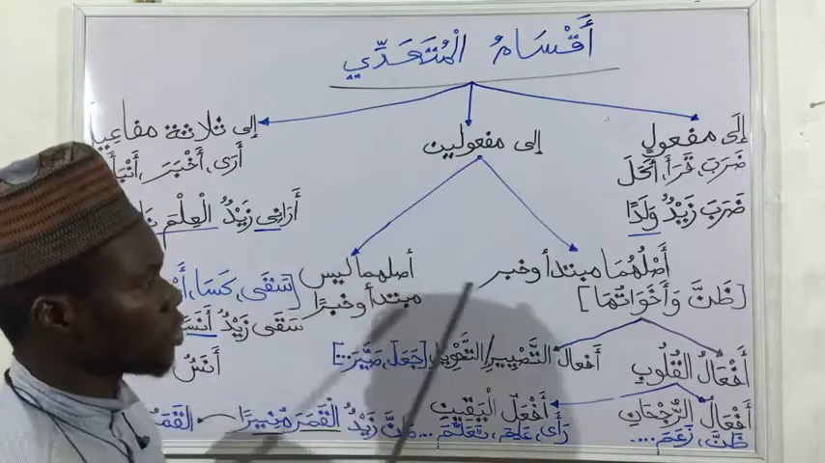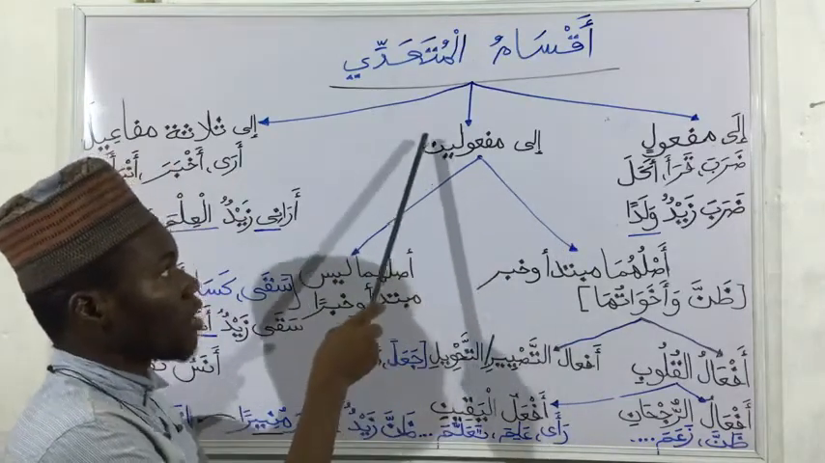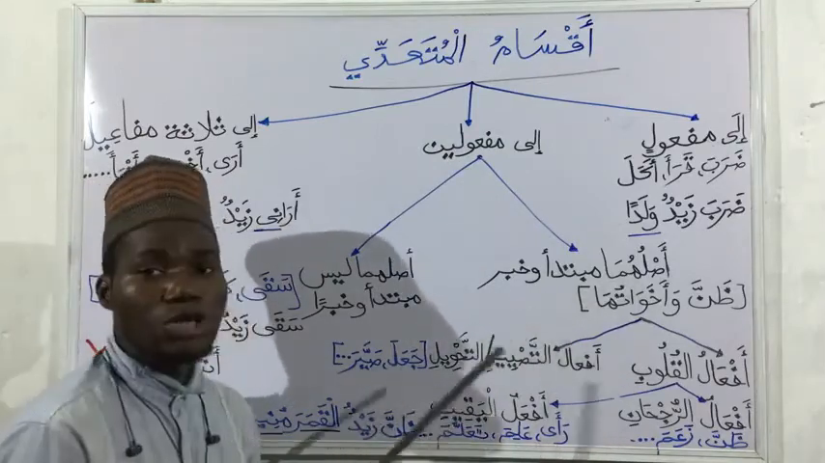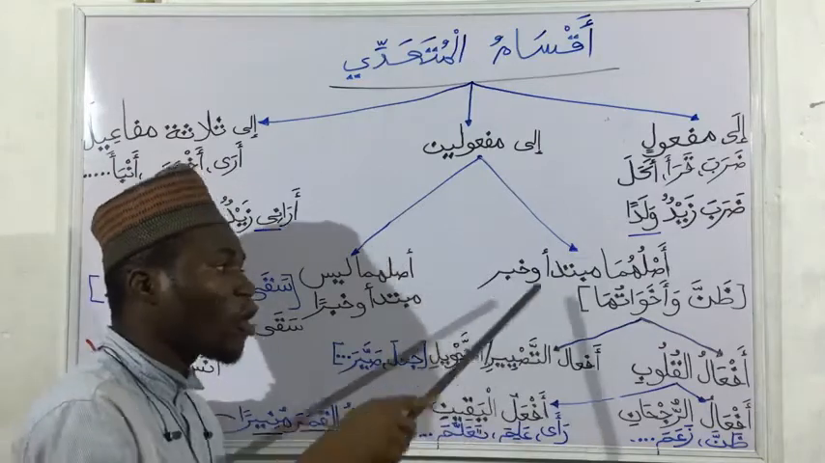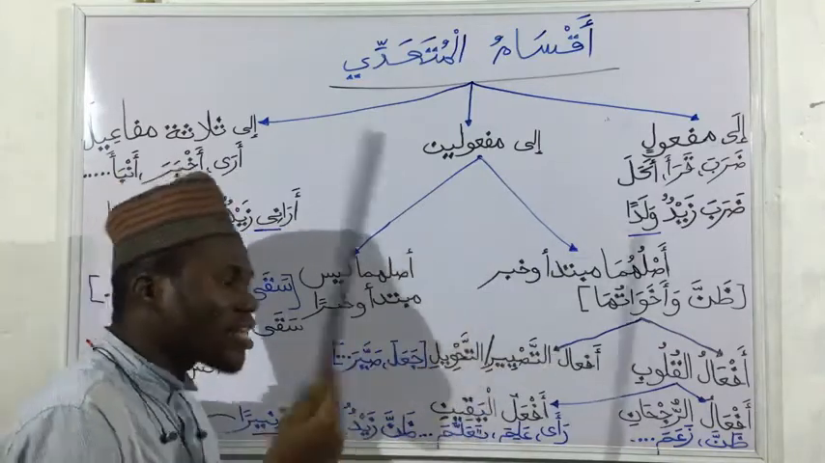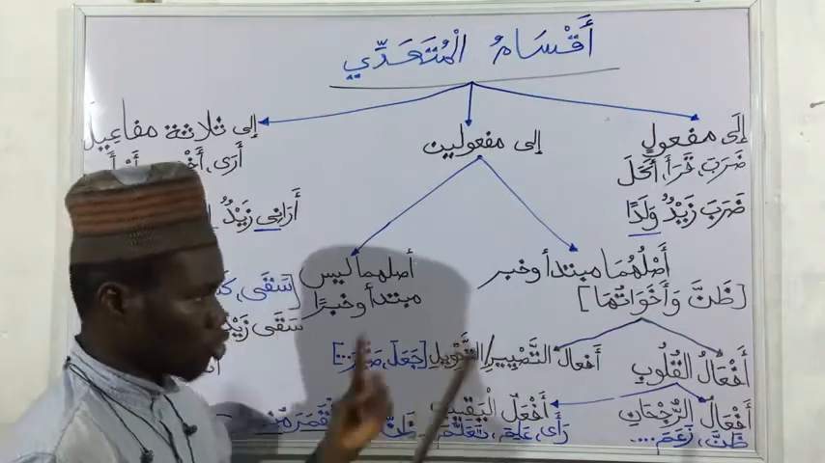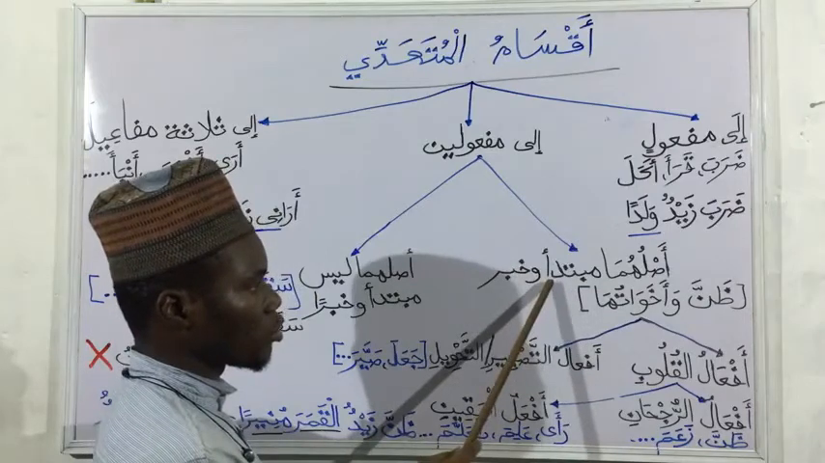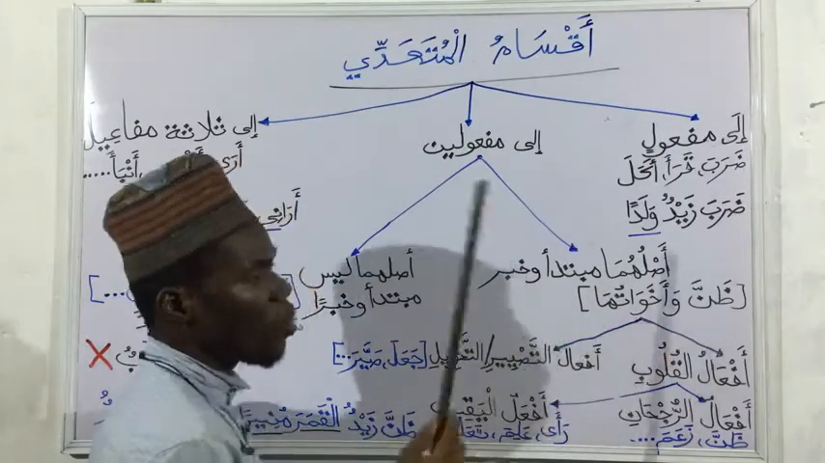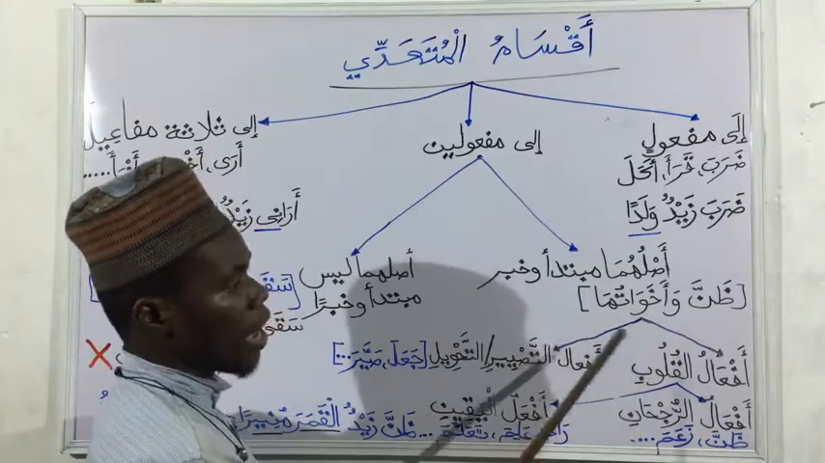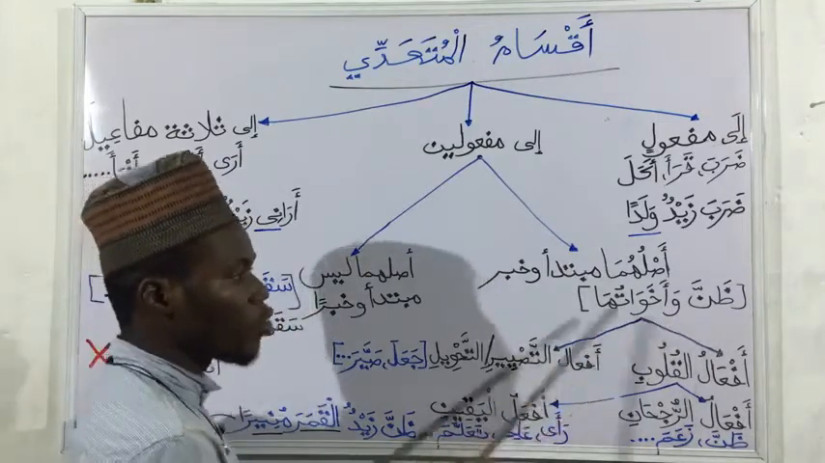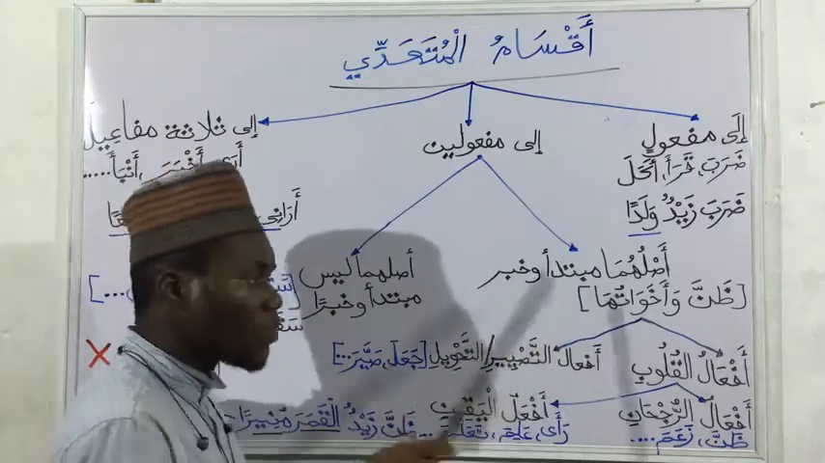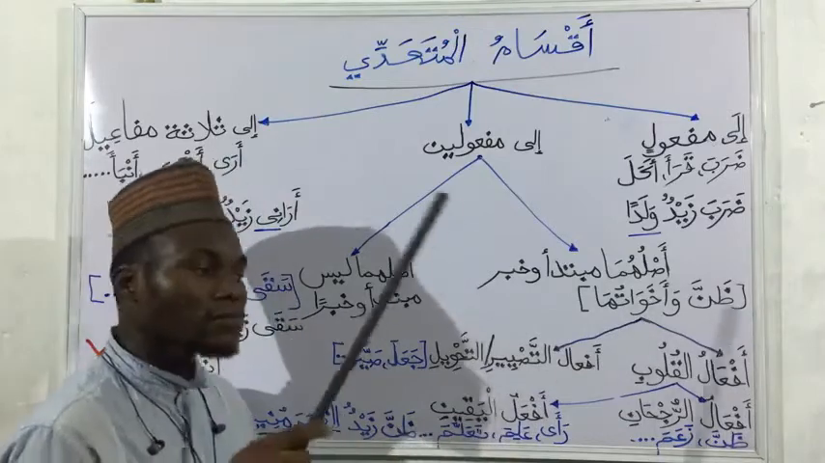So the first type of fi'l muta'addi with 2 maf'ul bihi is where the maf'ul bihi asluhuma mubtada'un wa khabarun. Before they became maf'ul bihi, they were actually mubtada and khabar. The verbs that come in this context are dhanna wa akhawatuha. Whenever this type of verb comes, it has 2 maf'ul bihi, and before becoming maf'ul bihi, they were mubtada and khabar.